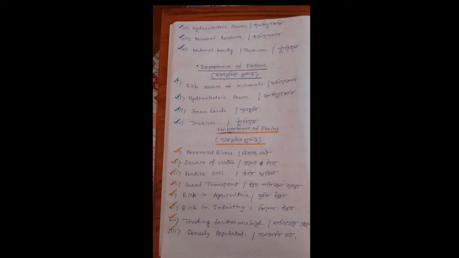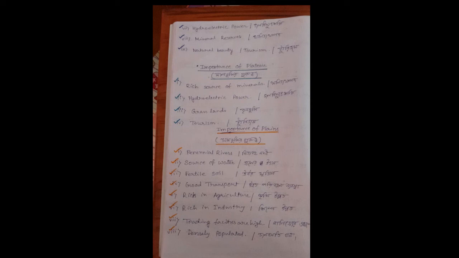These places attract tourists. Dassam Falls, Hundru Falls, and Jonha Falls are mostly found in the Chotanagpur Plateau in India. Okay, and these are very famous tourist spots in India.